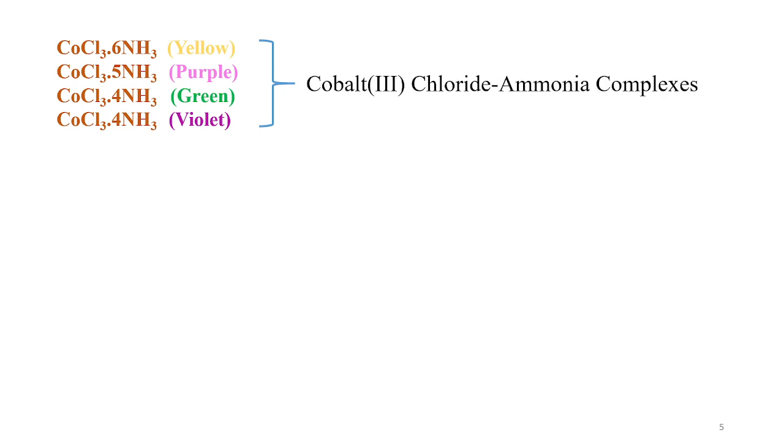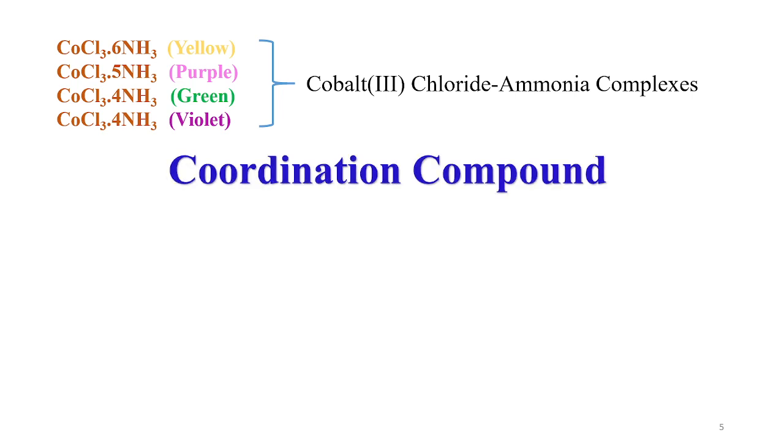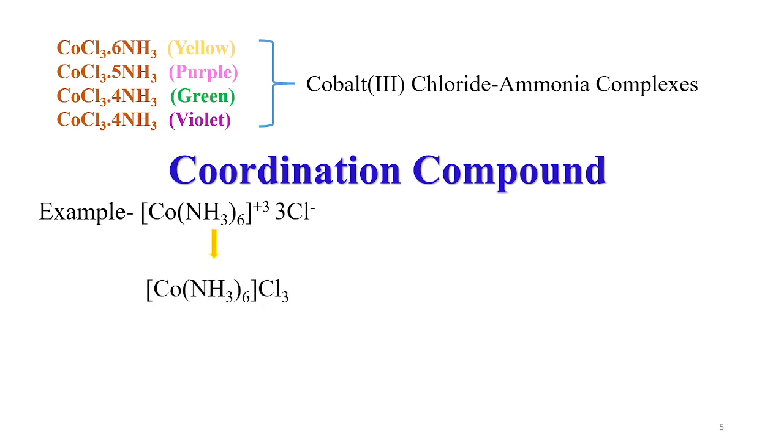So these are cobalt in the plus 3 oxidation state, with chloride ions and ammonia. In the complex, we will see how the formulas are written. For example, if this is the coordination compound, then its formula will be somewhat like this.